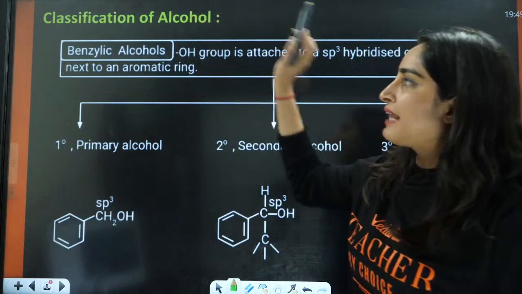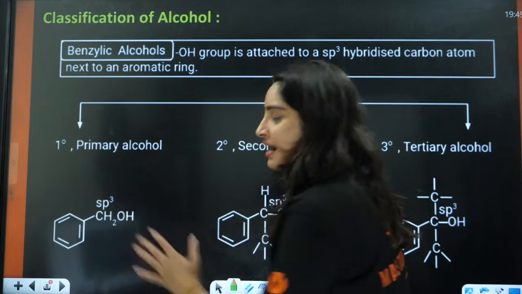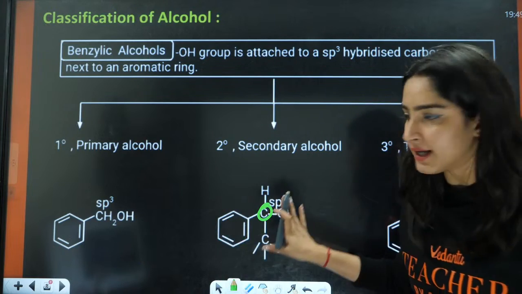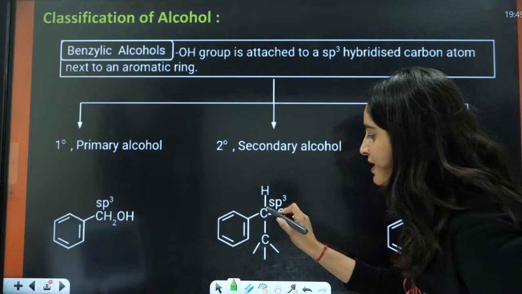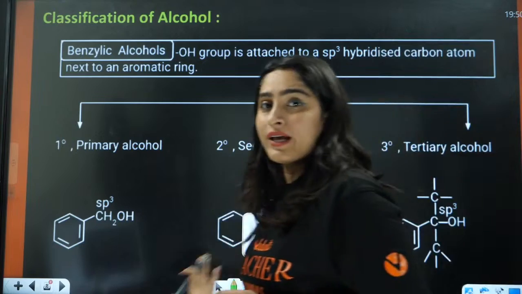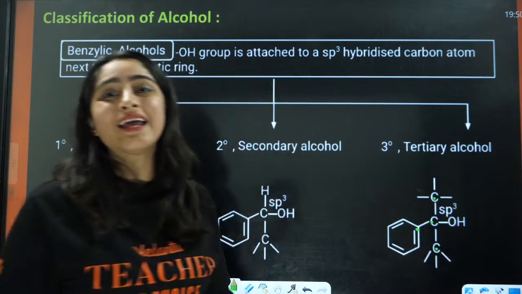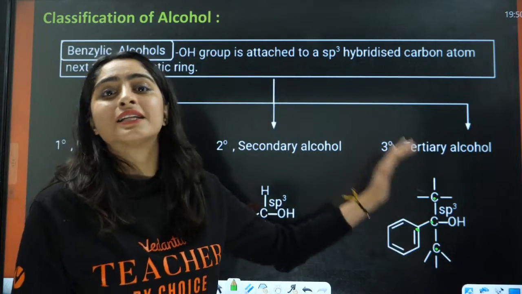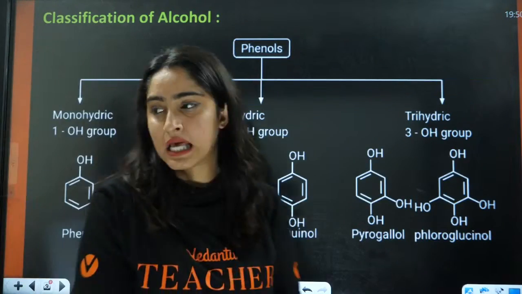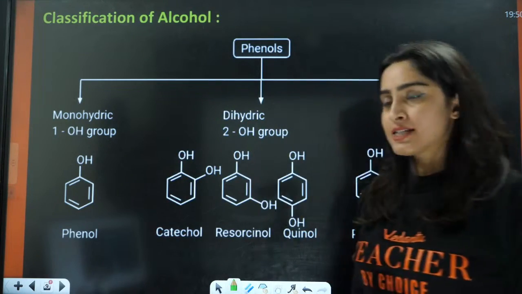Okay, so then there comes benzylic. For benzylic we have 1 degree, 2 degree, 3 degree. Same case, this OH is directly attached to a carbon that is further attached to a benzene, that means it is benzylic. Also this carbon is further attached to 2 carbons. This is first carbon, this is the second carbon. This means this is a 2 degree carbon atom, 2 degree alcohol. This is 3 degree as this carbon atom is further attached to 3 carbons and this is also attached to 1 benzene. That means it is benzylic 3 degree carbon atom, benzylic 3 degree alcohol. Right everybody? Now we have the classification of alcohols. How alcohols are classified, right?